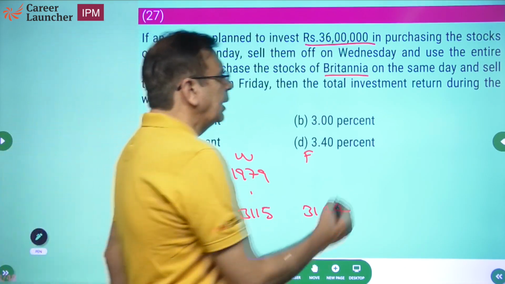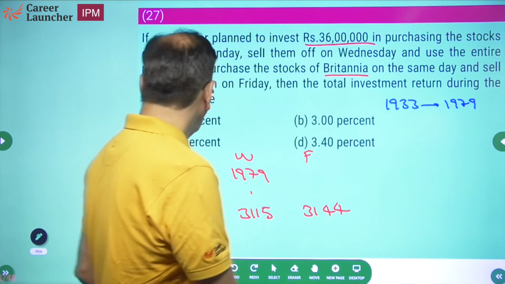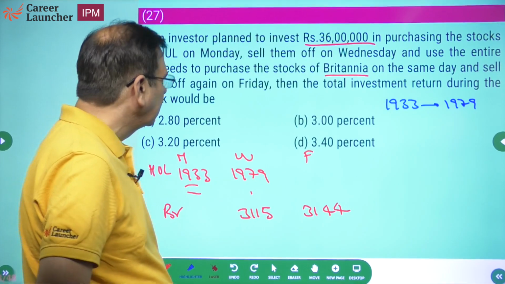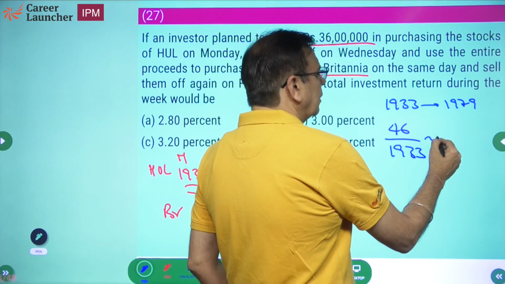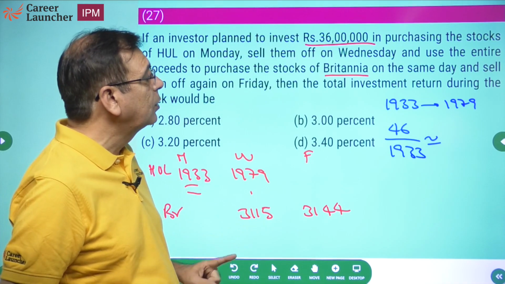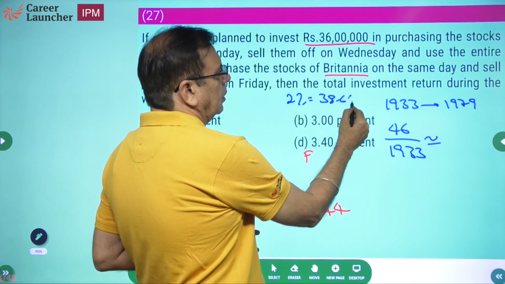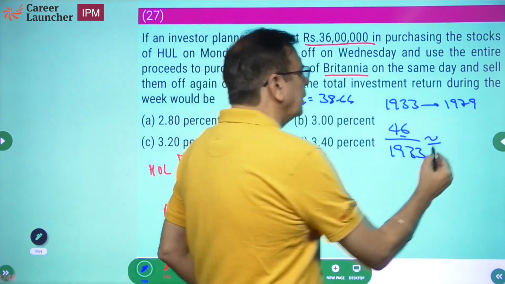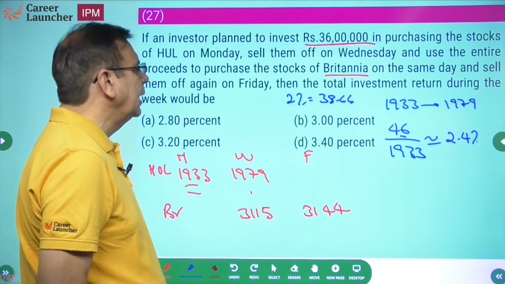So look at HUL, 1933 to 1979. Okay. So how much is the gain on account of HUL? 79 minus 33 is 46. So you have gained 46 on 1933. What is this in percentage terms? 10% will be 193, 1% will be 19.3, 2% will be 38.66, and this will be another 8. So can I say you will get somewhere around less than 2.5% gain? So this is a 2.4% gain is definitely there. Somewhere around 2.4% gain is there.